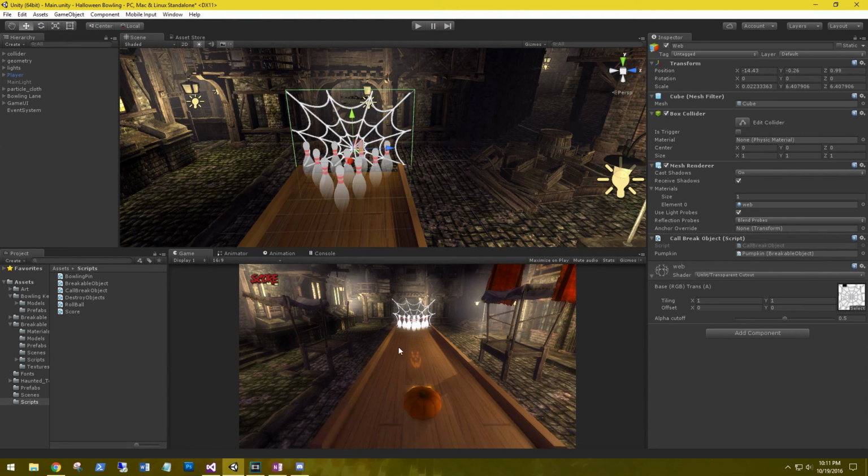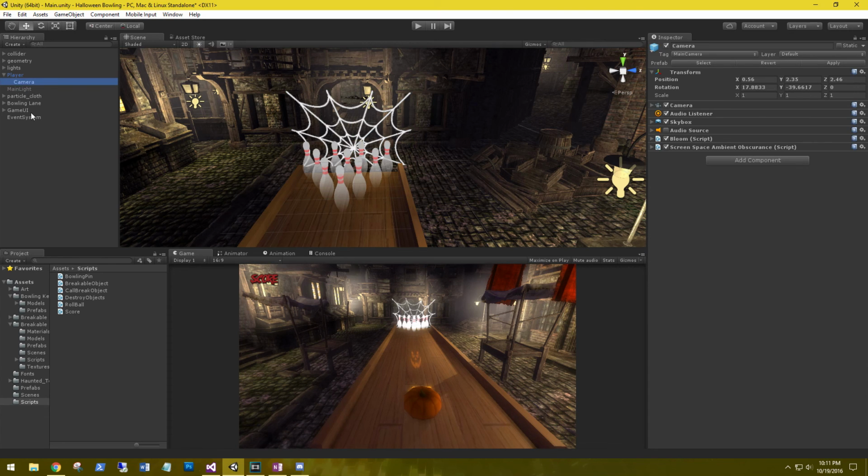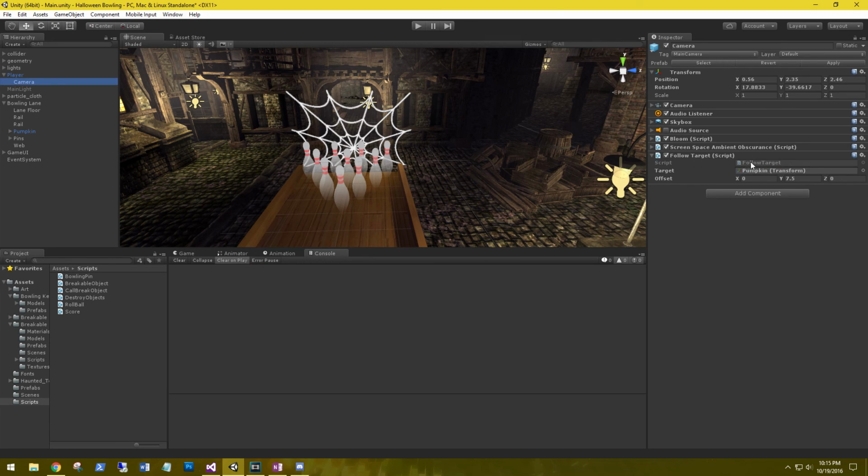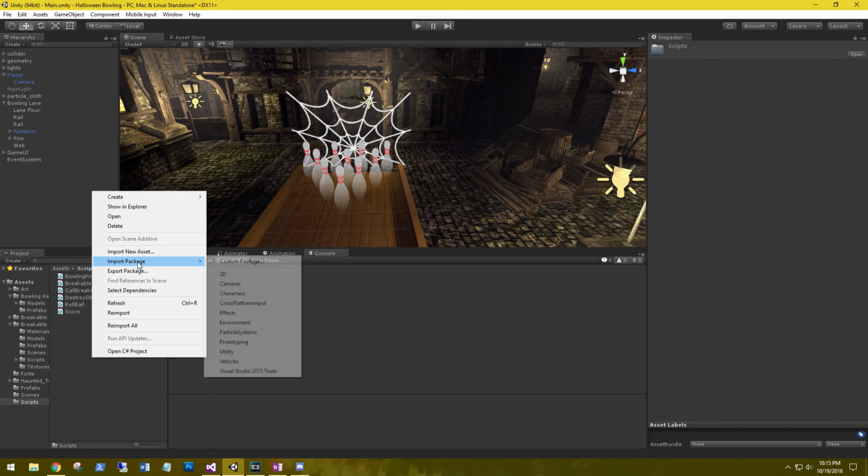Let's also attach a follow script to the main camera to watch the pumpkin go all the way down the lane. So on the camera, add component, Follow Target, and the target is going to be our pumpkin. The Follow Target script is available to download from Import Packages, Characters.